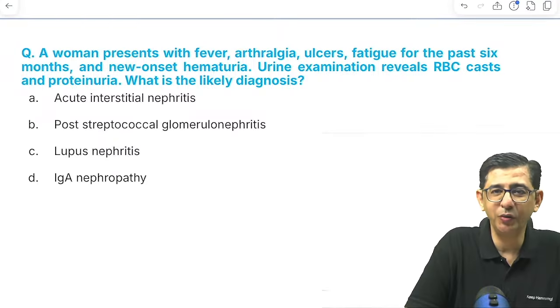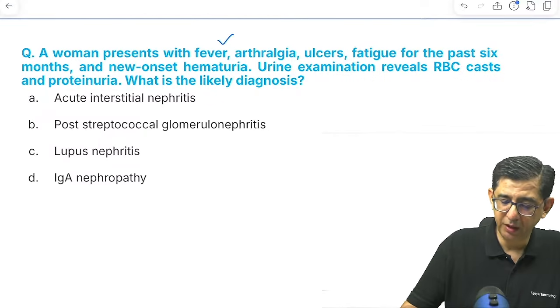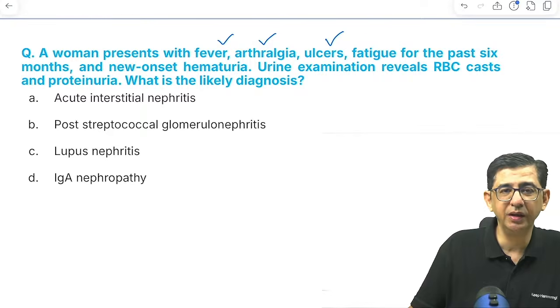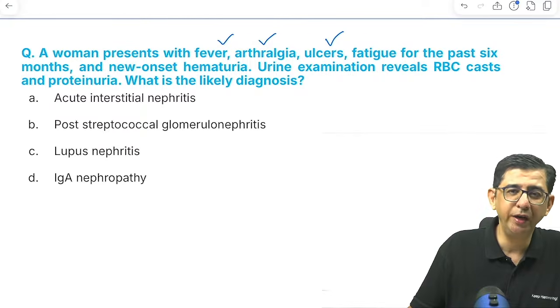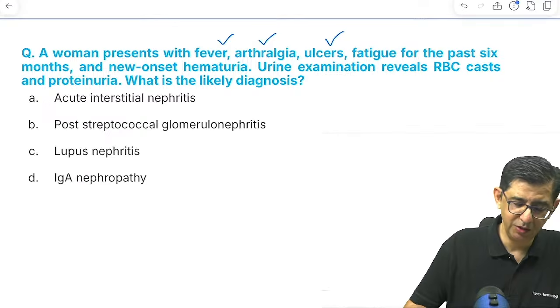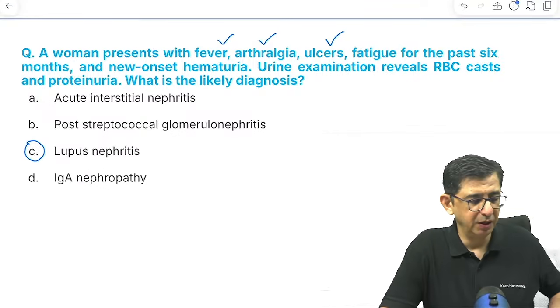RBC cast and proteinuria are present, so that means there is a substantial amount of damage to the kidney. And along with fever and arthralgia, ulcers in the mouth, and fatigue for 6 months, that goes in favor of lupus-induced damage. Lupus is what we should be considering in this case. So the answer would be lupus nephritis.